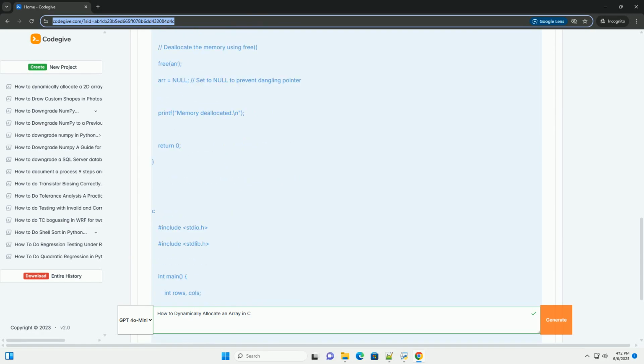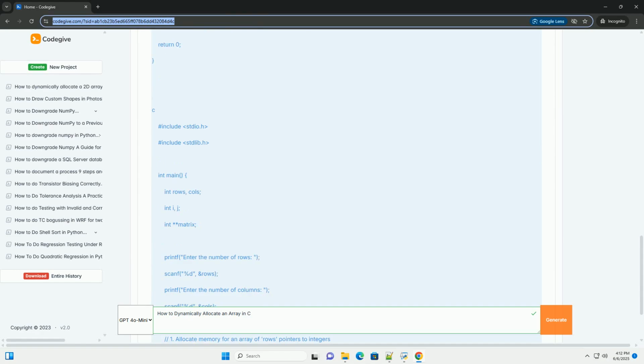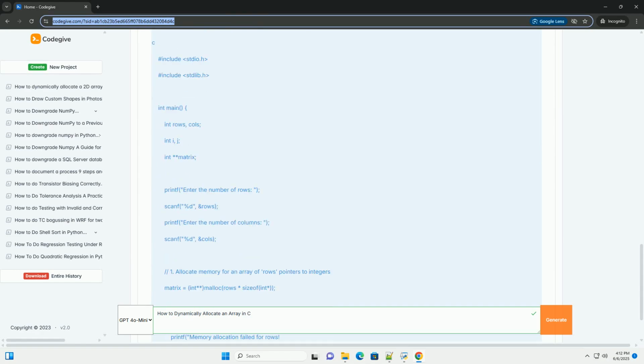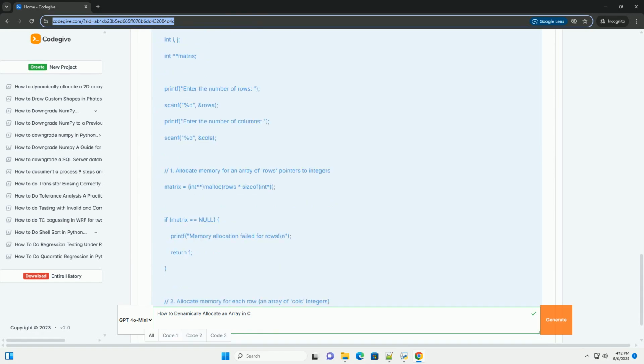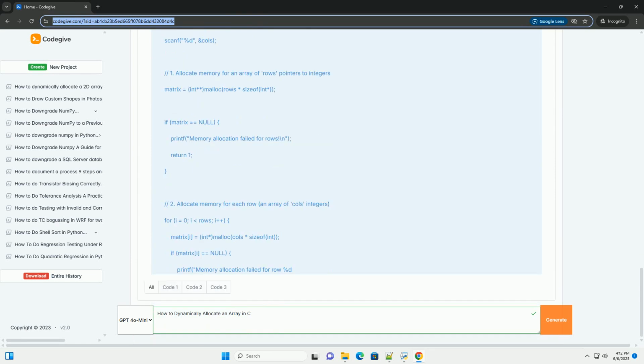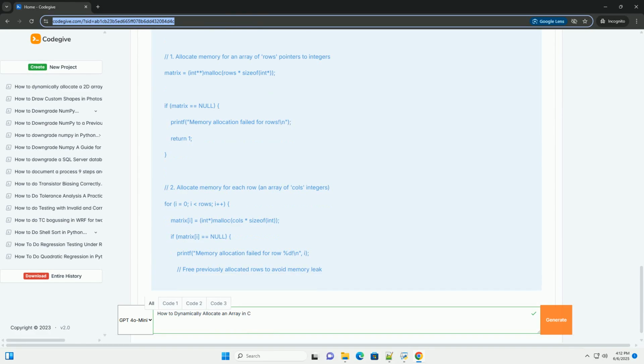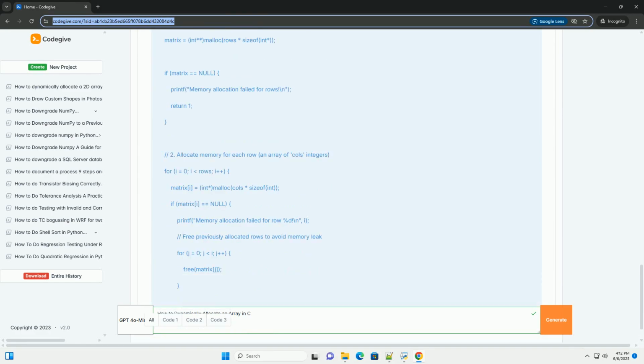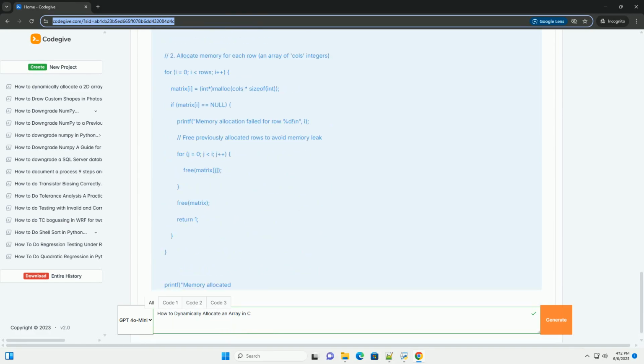This is especially useful when dealing with arrays where the number of elements might not be known until the program is running. This tutorial will cover the concepts, functions, and best practices for dynamically allocating arrays in C, along with code examples to illustrate each point.